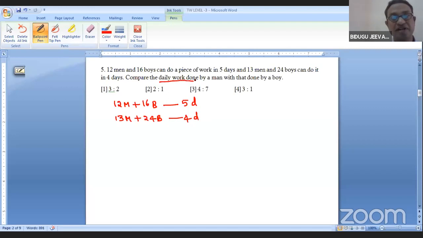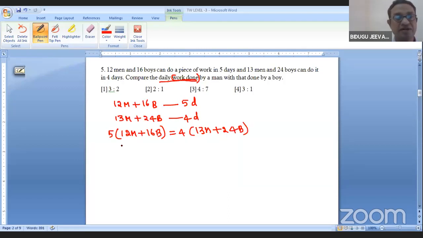Compare the daily work done, work done is this into this. So work done: 5 into 12 men plus 16 boys is equal to 4 into 13 men plus 24 boys.